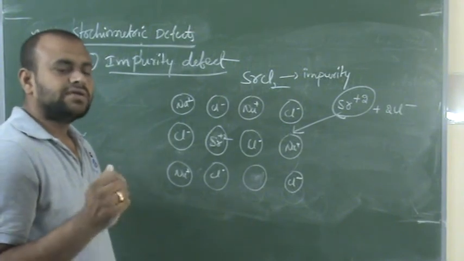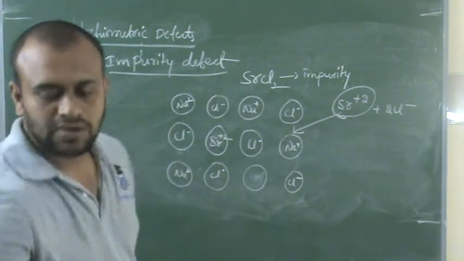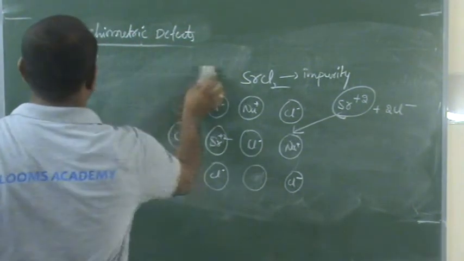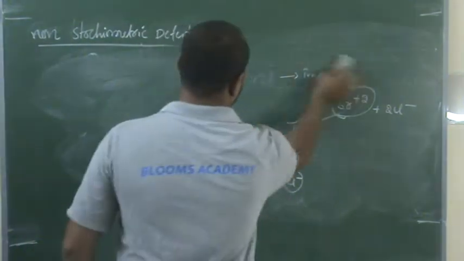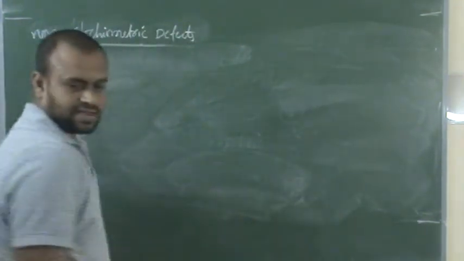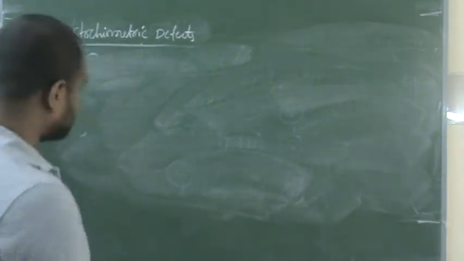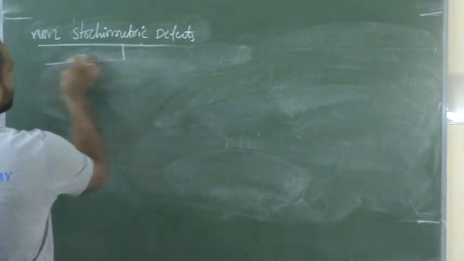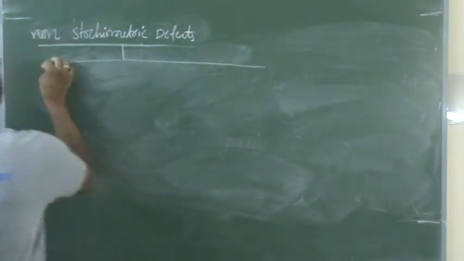Next, coming to non-stoichiometric defects. We mainly discussed 3 types. I'll write the scheme here. Scheme of non-stoichiometric defects, you can note it. Non-stoichiometric defects are broadly classified into 3 types.